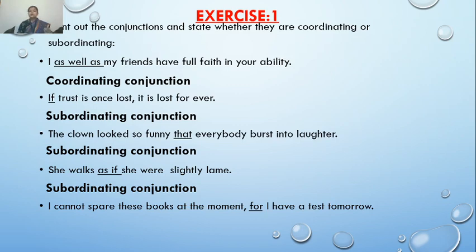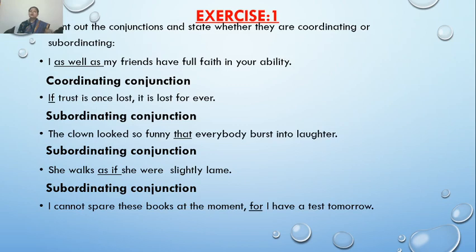I can't spare these books at the moment, this is my first clause. I have a test tomorrow, this is my second clause. They have been joined with for, and they are complete in their meaning. Both the statements are independent.